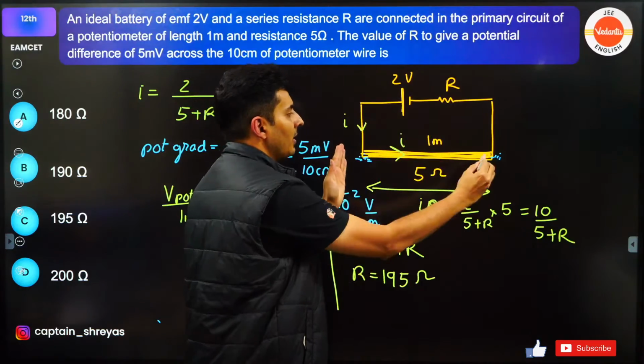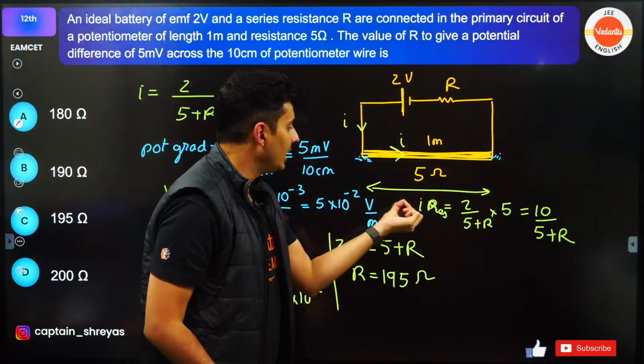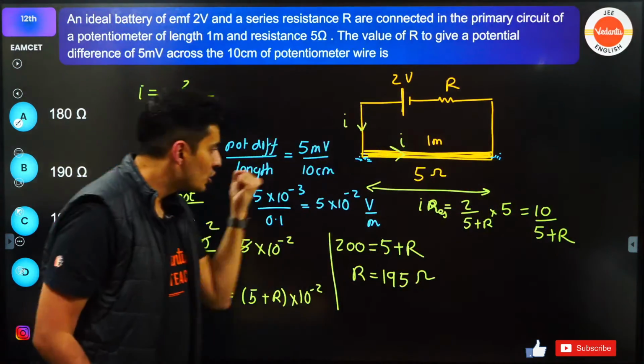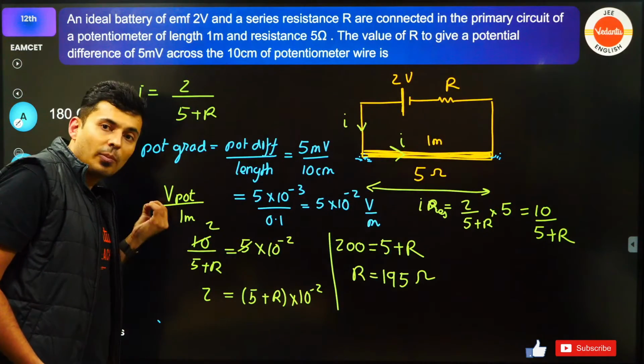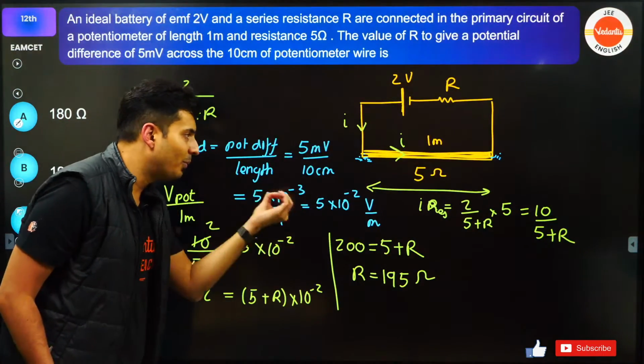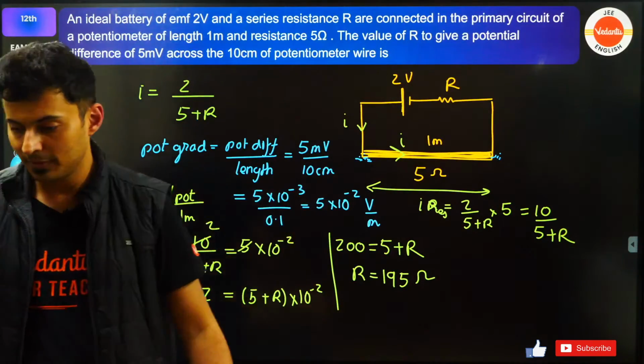Obviously some current is going into the resistance. IR is the voltage drop. Current is this much. Resistance is 5 ohm. So this voltage drop per meter should be equal to the 5 millivolts which is dropped per 10 centimeters. So that's why I equated both of them to solve it further.